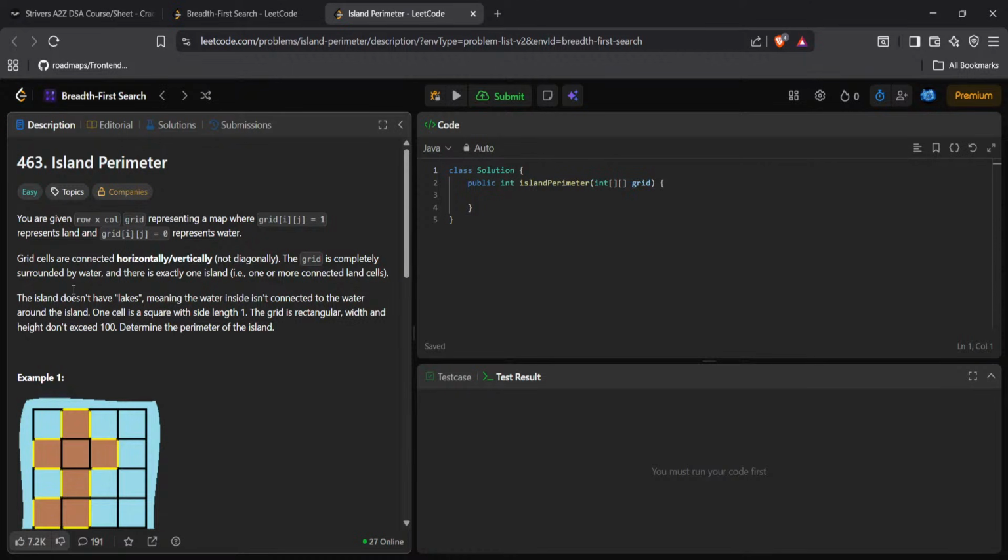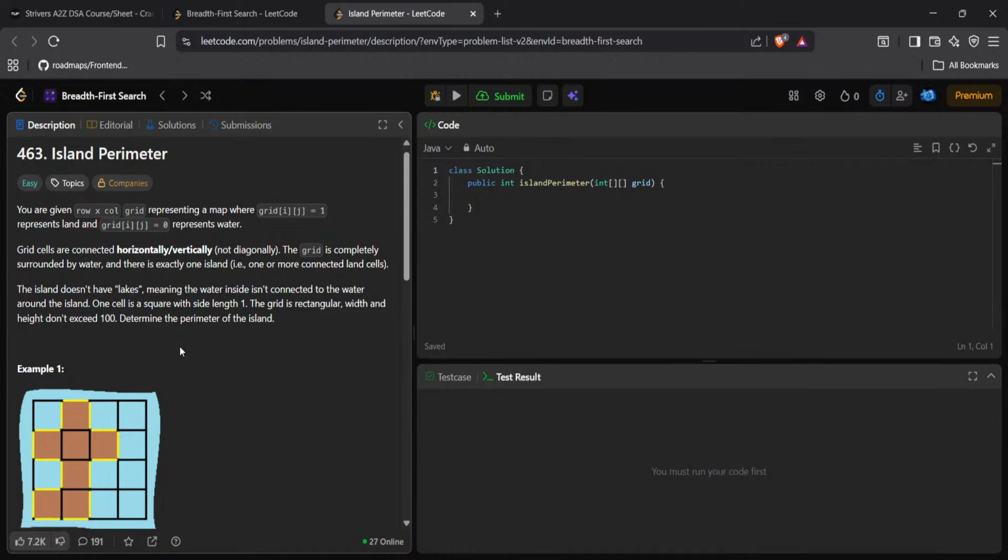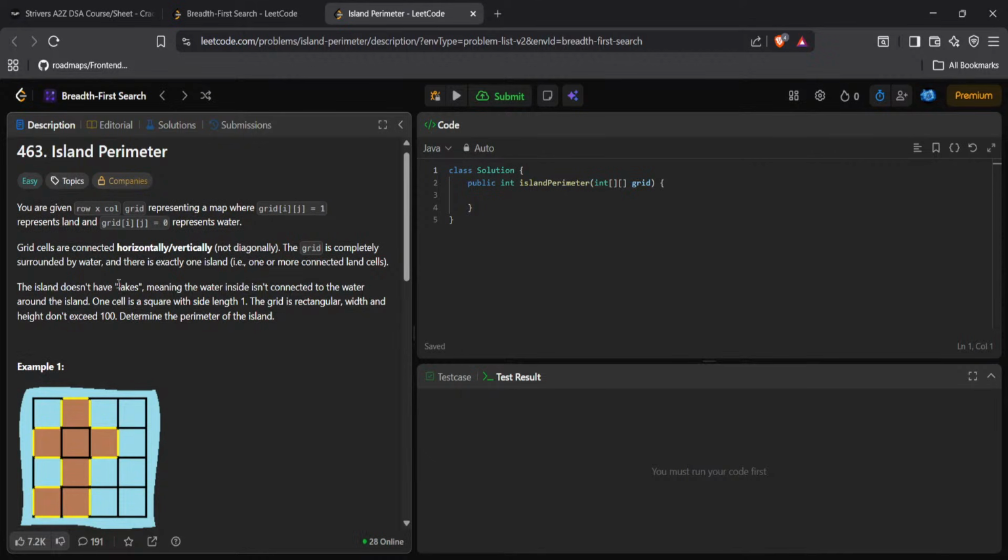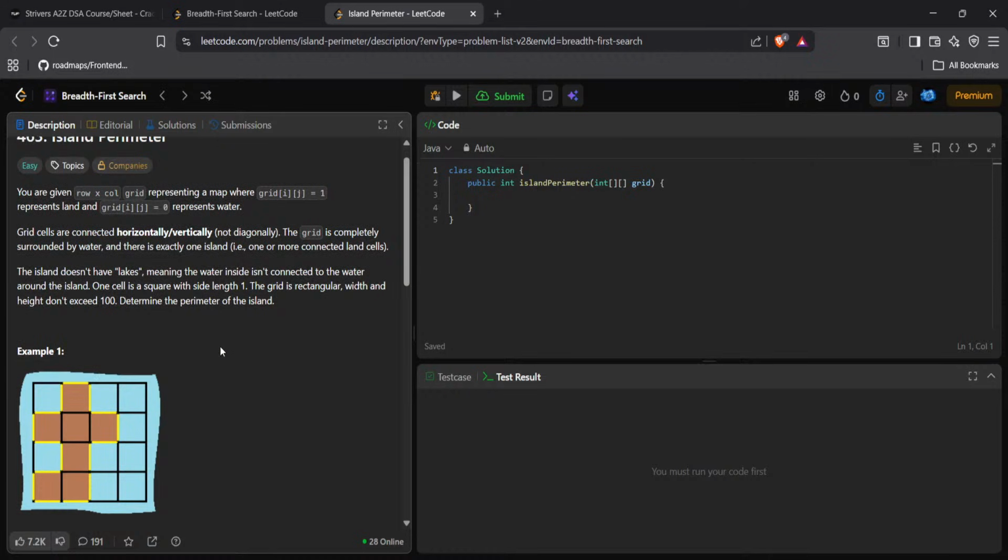The grid is completely surrounded by water, and there is exactly one island, that is one or more connected land cells. The island does not have lakes, meaning the water inside it is not connected to the water around the island. One cell is a square with side length 1. The grid is a rectangle, width and height do not exceed 100. Determine the perimeter of the island.